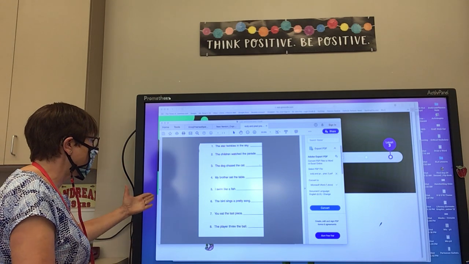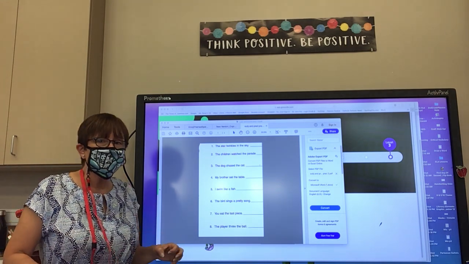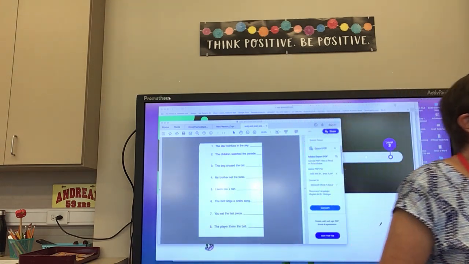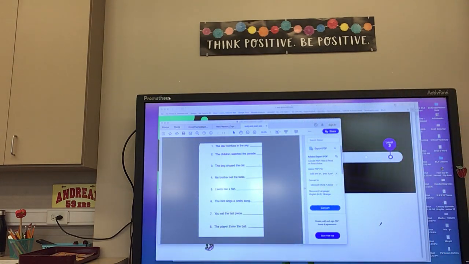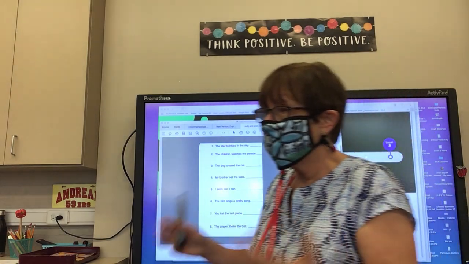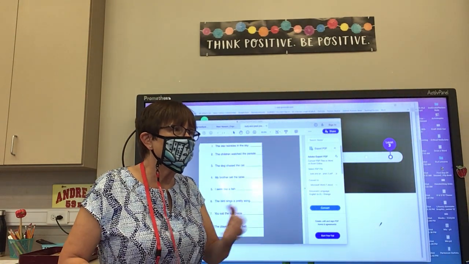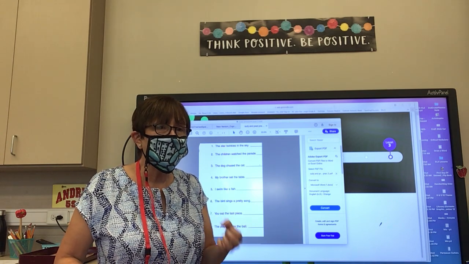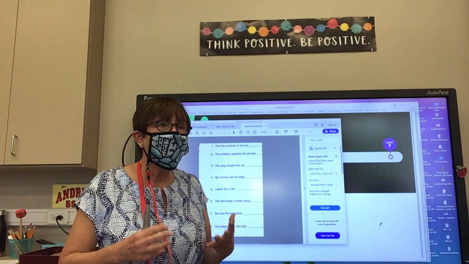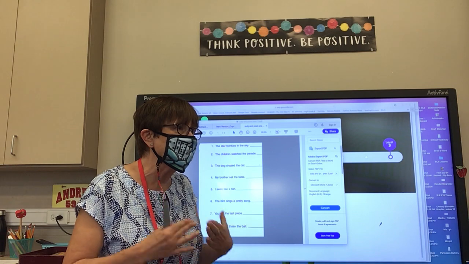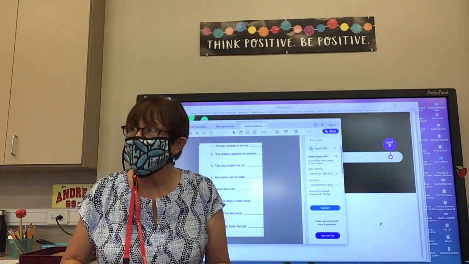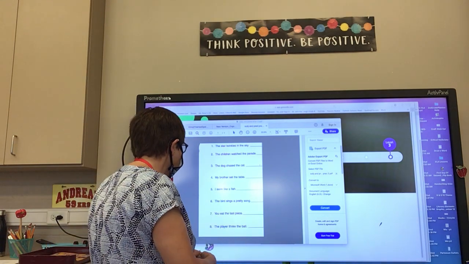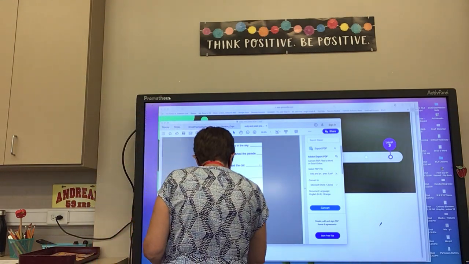So we need a little bit of practice here. So here's what we're going to do. I have 8 sentences. We, boys and girls, are going to try to figure out what the subject is and what the predicate is before we do this on our own. So you've been practicing for 2 weeks trying to figure out what the subject and what the predicate is on a sentence. Do you think you're ready? Yes. Okay, I think you're ready too because we've been doing an awful lot of practice.